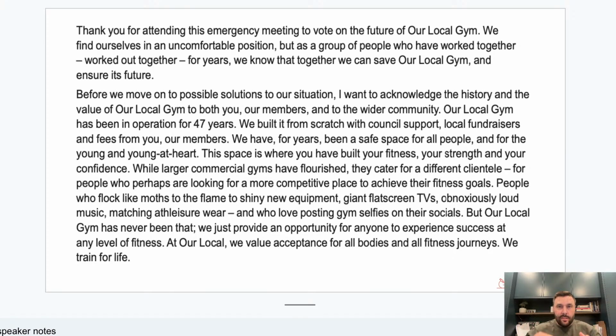Now, those robots that I spoke about before were looking at this and they're like, yes, the word we is used. Inclusive language, bang, tick, one. Yes, it's inclusive, but we've got to be able to do more than just say that it's inclusive, all right? Yes, she's used the word we as a way of rallying people, but we've got to make sure that we're not just saying that in general terms. Why would she be saying to them, we find ourselves in an uncomfortable position, but we have worked out together? When we consider the fact that she is one of them and she works out with them at the gym, it means that there is a shared experience and a shared bond to this particular place and that they have got through hard times before.